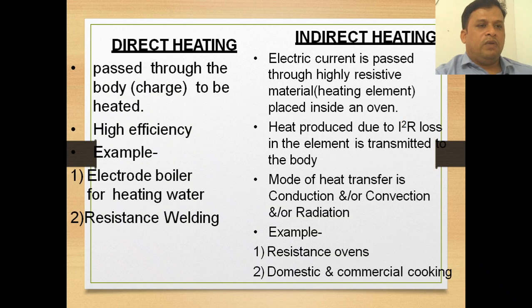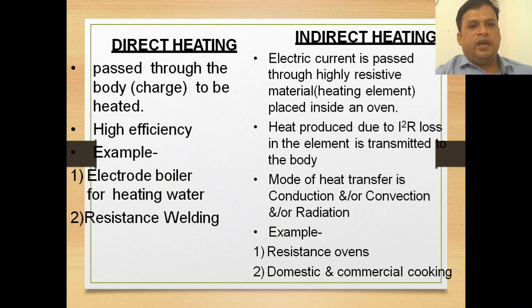Now, we will come to the differentiation between direct resistance heating and indirect resistance heating. If the electric current is passed through the body, or the charge to be heated, it is called direct heating.